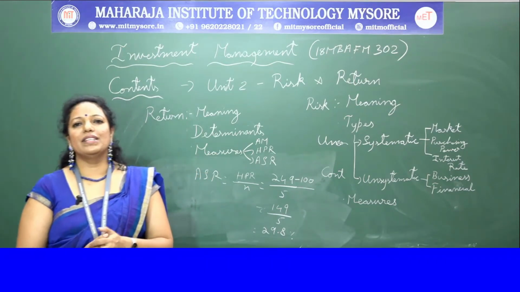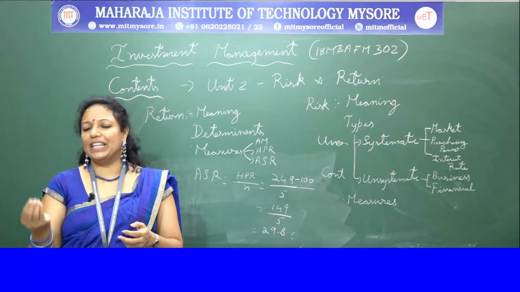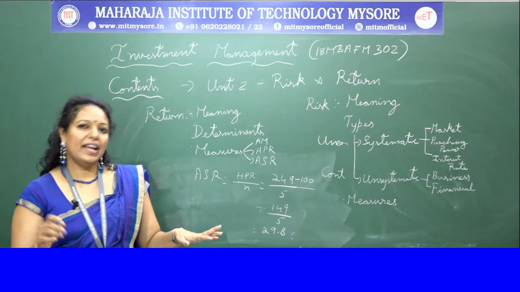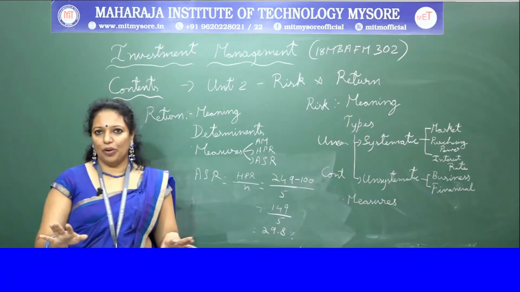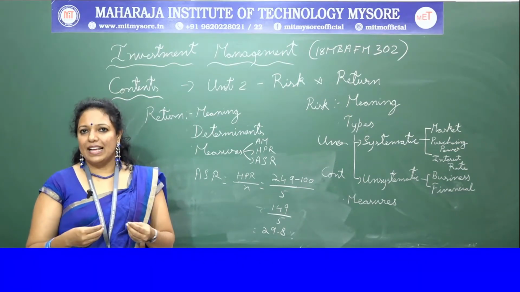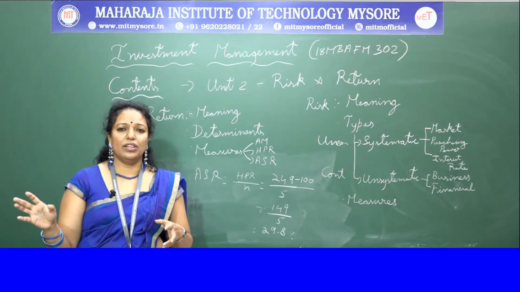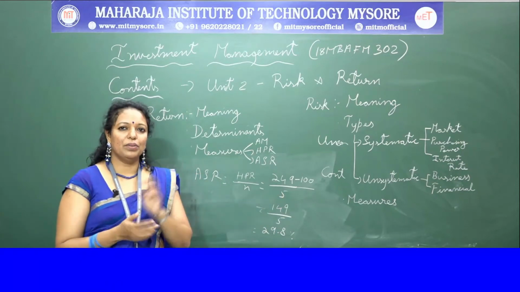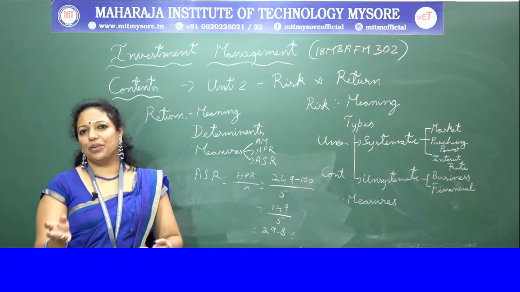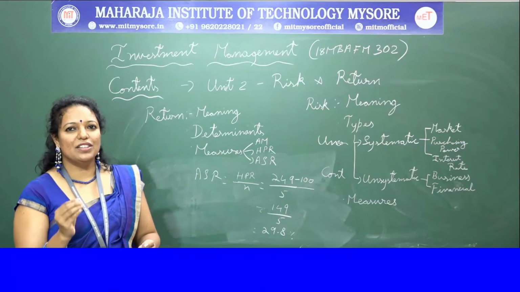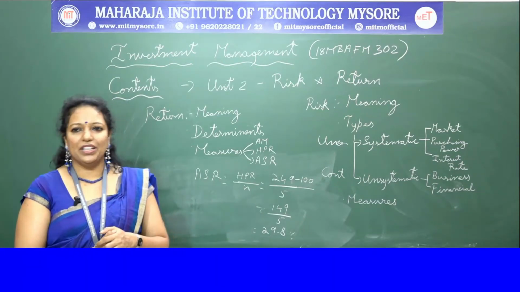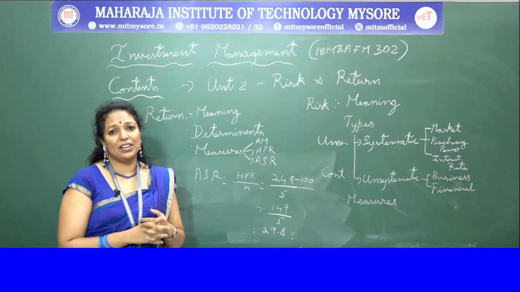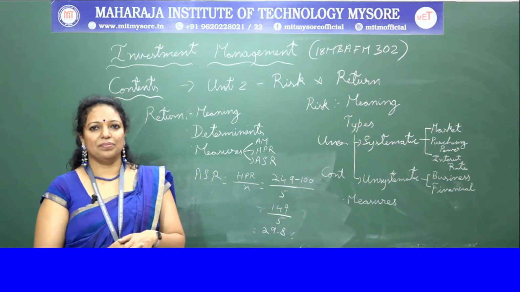The poor business performance affects the interest of equity shareholders. See, if the business is performing low, then the company is getting low profit. If the profit is less, after paying the dividend to shareholders, after paying the debenture holders, after paying the preference shareholders, what will be left to the equity shareholders? Only a minimum percentage of profit is left to the equity shareholders. So only residual income will be there. That will directly have an impact on the equity shareholders, right?